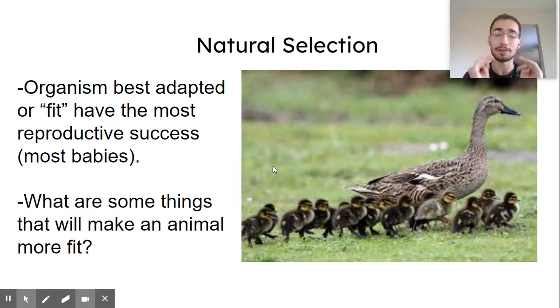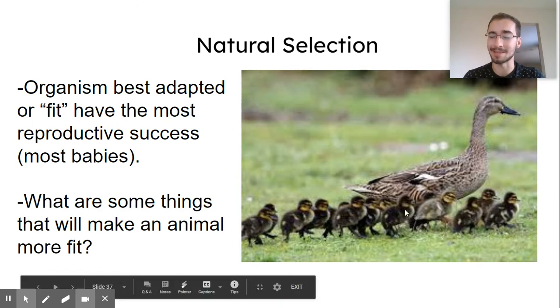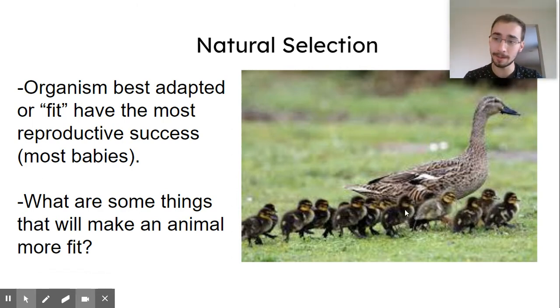Next, I want you to think, so natural selection is all about adaptations. The organisms that are best adapted or most fit have the most reproductive success. Reproductive success just means most babies. Try and think, what are some things that will make an animal more fit or have more babies? Think, pause the video now. What are some things that will make an animal fit?